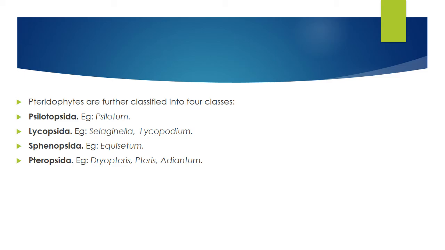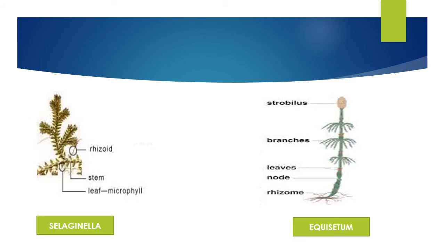Please remember this. Mug this up. It could be asked in match the following, or sometimes directly: Selaginella belongs to which class? They may give you these four different classes, and you need to pick the correct option. That is Lycopsida. Selaginella and Equisetum are given as examples. Just be familiar with the diagrams, as they could be asked. You could see the strobilus there, a cone shaped structure.